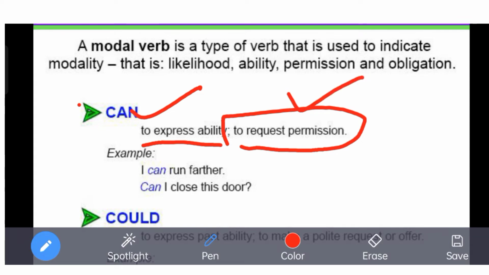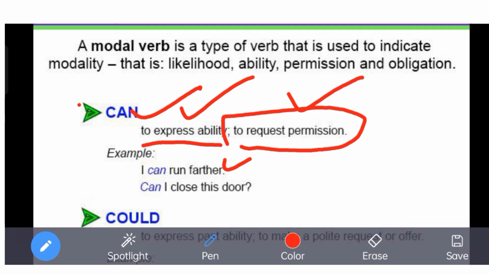And to express ability, for example, if I say, "I can run farther," that means that's my ability to run farther than that. That's the ability of the person who has said the statement. Farther means farther than the previous limit. I can go further than that. Farther means far away. I can run more than that.